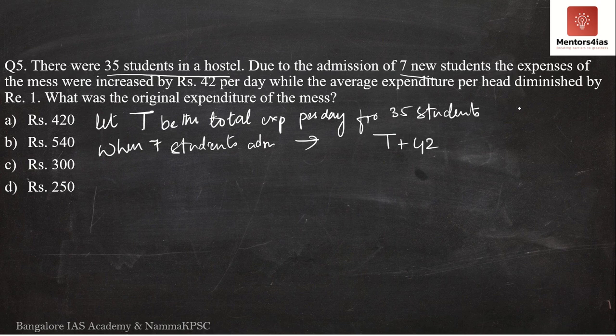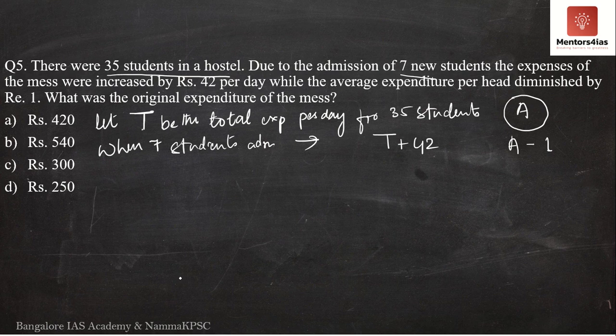So if the average amount of money spent per student is A, then after 7 students were admitted, the new average will be A minus 1. If you are able to understand this much, you should be able to solve it.